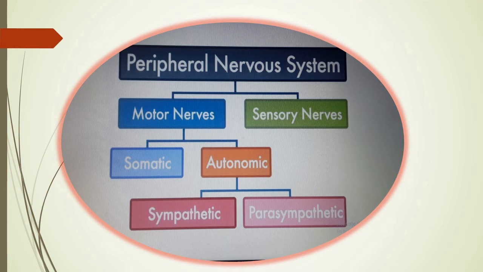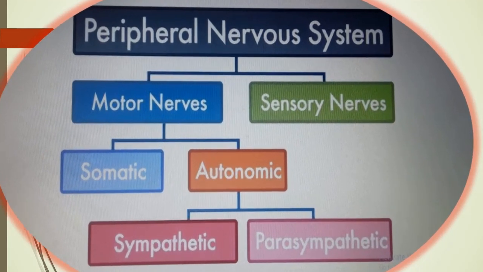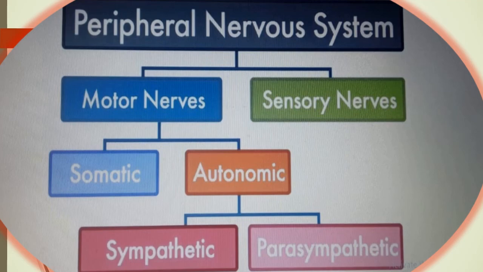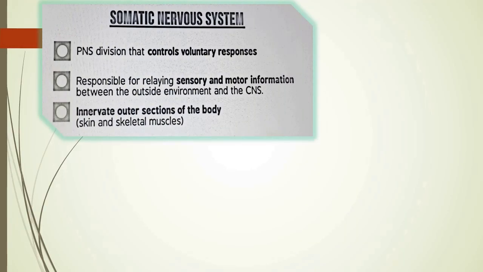Somatic, already discussed, includes the cranial and spinal nerves; autonomic includes sympathetic and parasympathetic. Each and every term is very important, so go through it. Now, the somatic nervous system controls the voluntary response, made up of 12 pairs of cranial nerves and 31 pairs of spinal nerves. It is responsible for relaying sensory and motor information between the outside environment and the CNS. Actually, it maintains your connection with the skin and the skeletal muscle.